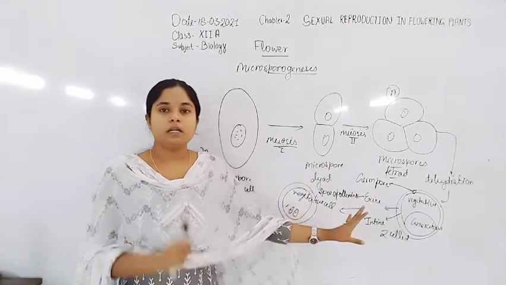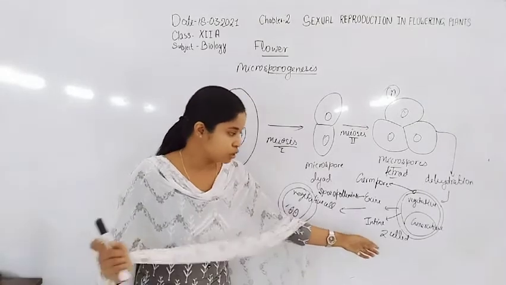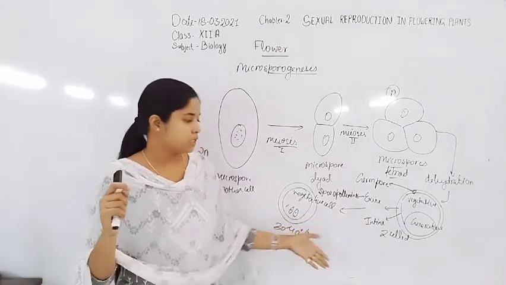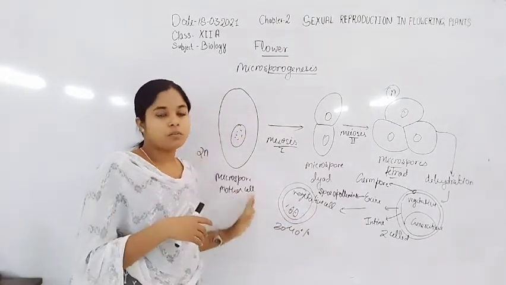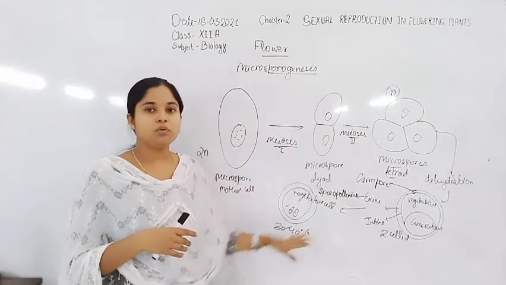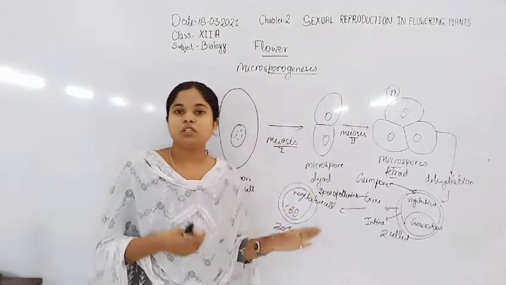Then the generative cell undergoes mitosis division. After the mitosis division, there is formation of the 2 sperm inside the pollen grain or inside the pollen tube.